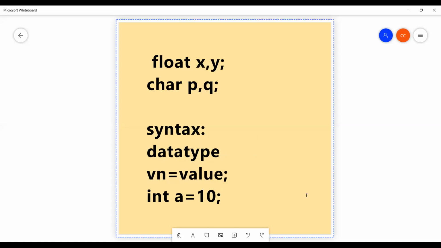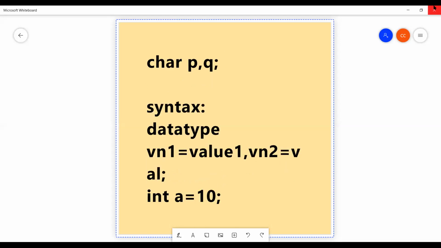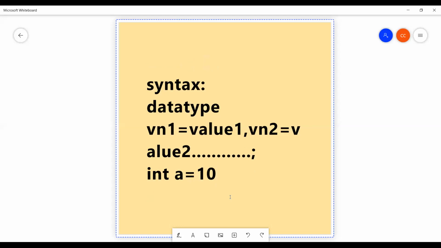Suppose you want to initialize many values, yes, we can initialize many values at a time. So just modify: data type, variable name 1 equal to value 1, comma, variable name 2 equal to value 2, and so on. We can initialize n number of variables at a time, not a problem. If you want to initialize a and b values, I will write integer a equal to 10, comma, b equal to 20, followed by semicolon.